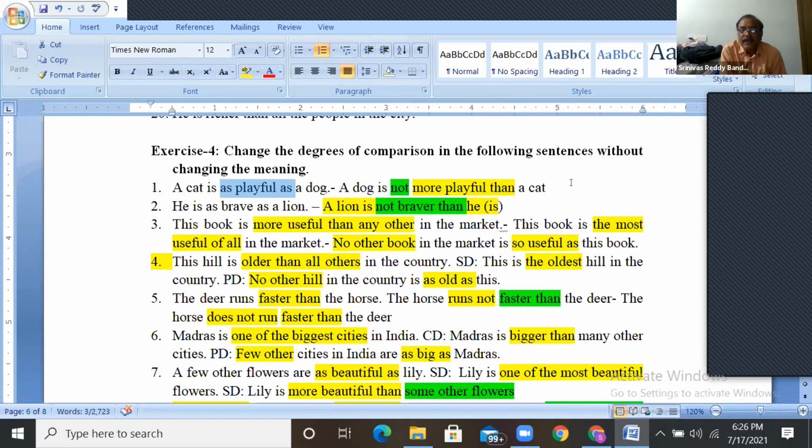That means you are not cleverer than I am. When we are equal, one cannot be more than other. See how these are changed. A cat is as playful as a dog. And don't use cat in the beginning. A dog is not more playful than a cat. That is the intention.